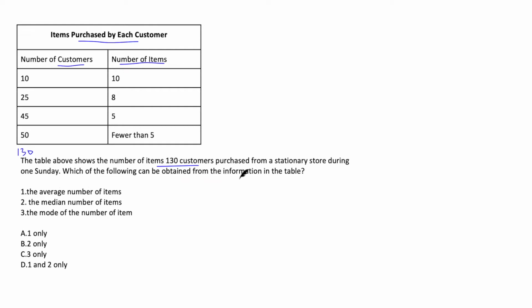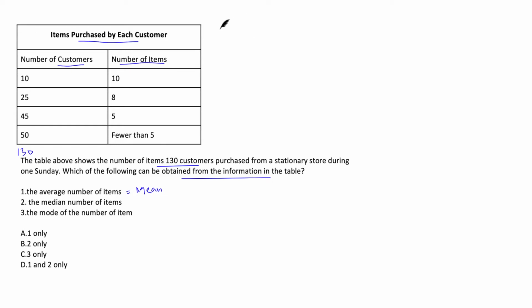Which of the following can be obtained from the information in the table? The average number of items, this is basically the mean. The median number of items, the mode number of items. Very interesting question. Pause the video and read the question again if you want.